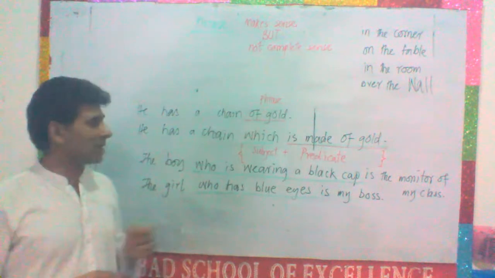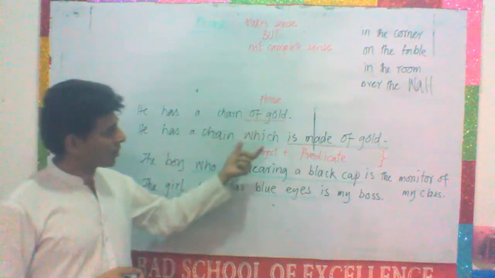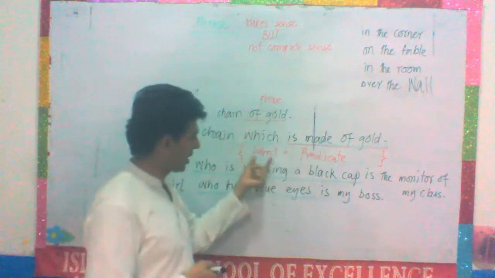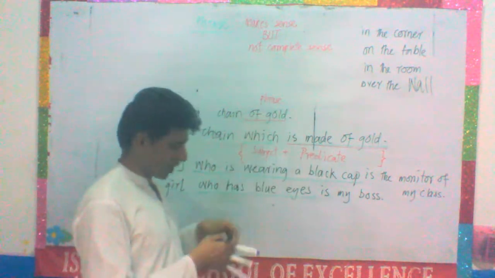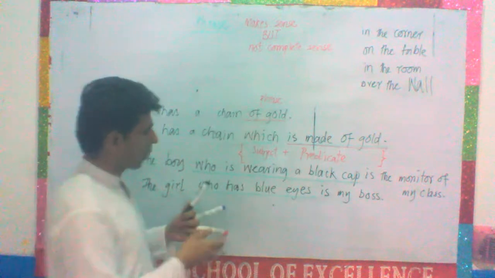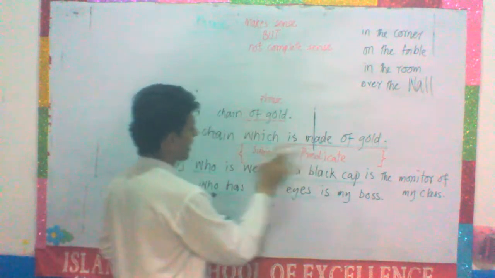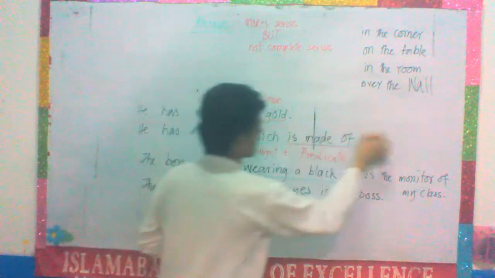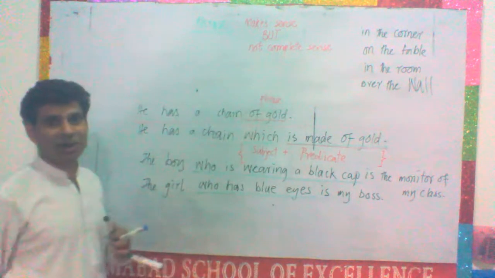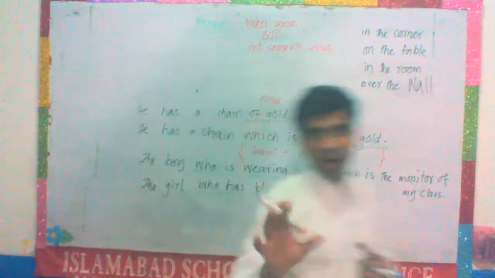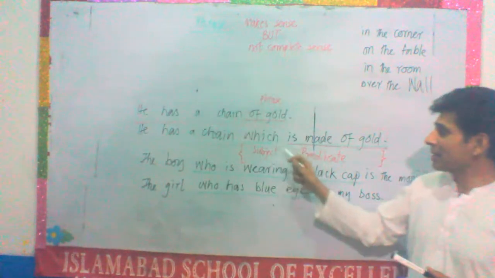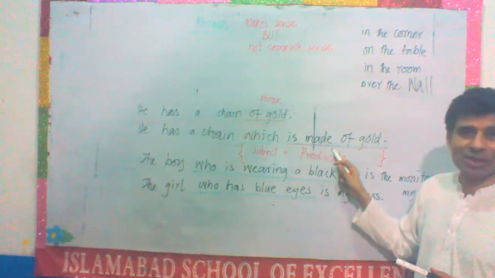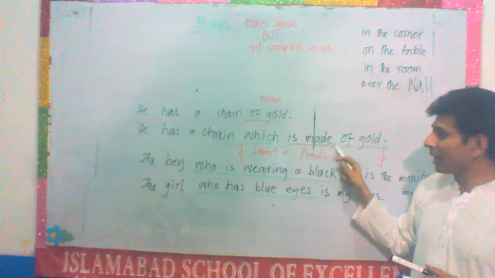Now, this is different from of gold. Of gold is a phrase, but which is made of gold, here which is the subject and is made of gold is its own predicate. Now see, which is made of gold is part of this sentence. It is not a separate sentence, it is part of the sentence and it has its own subject and its own predicate. That is why it is a clause.